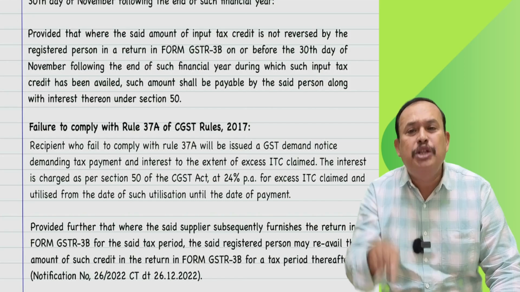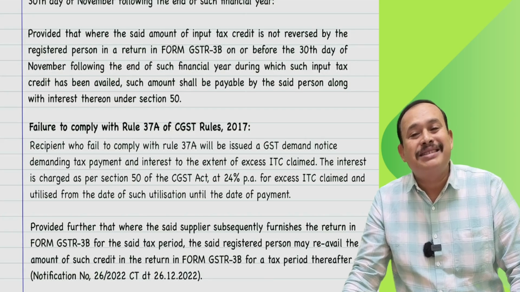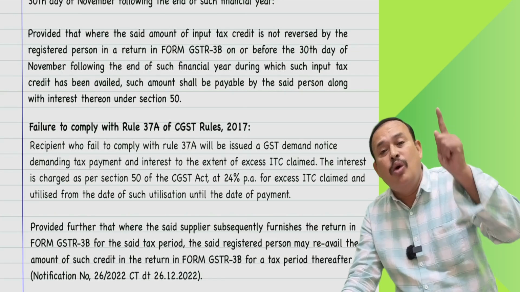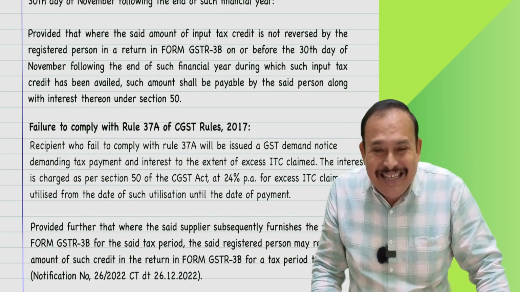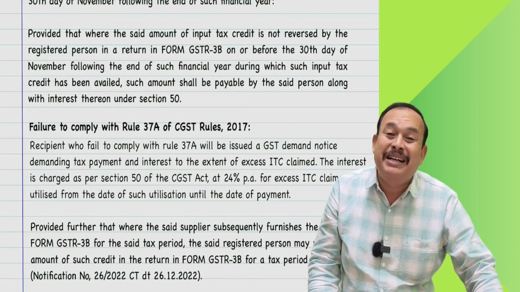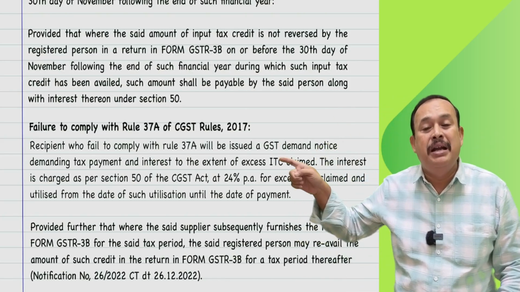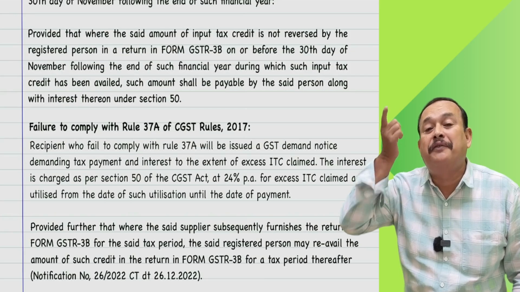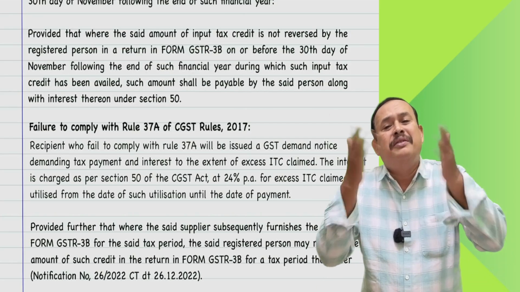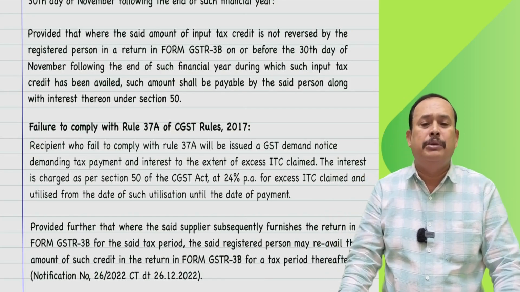Only when you fail to satisfy Rule 37A, not reversing the credit or paying the amount by 30th of November, then only you are liable to pay interest at the rate of 24% per annum from the date of utilization of input tax credit till the date of payment. If you reverse before 30th November, very good for you, no interest applicability.